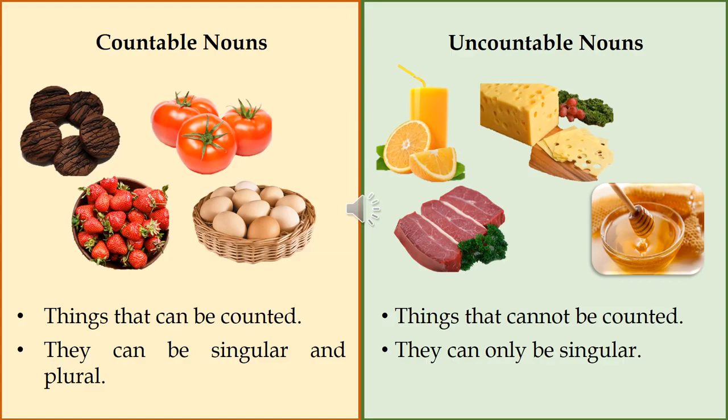In countable nouns, we see the examples here. This is chocolate chips. This is tomatoes, strawberries, and eggs, a basket of eggs. And the uncountable nouns, the example is cheese, meat, honey, and juice. Sometimes uncountable nouns are also defined as things in liquid form, dalam bentuk cairan. Jadi kalau dalam bentuk cairan, sometimes in English we cannot count it.